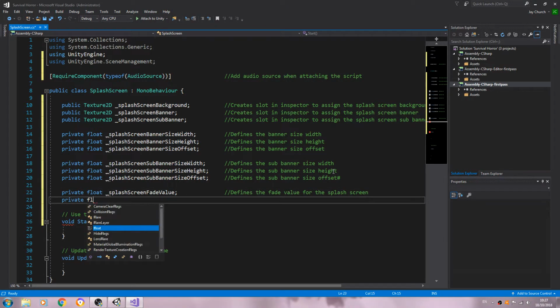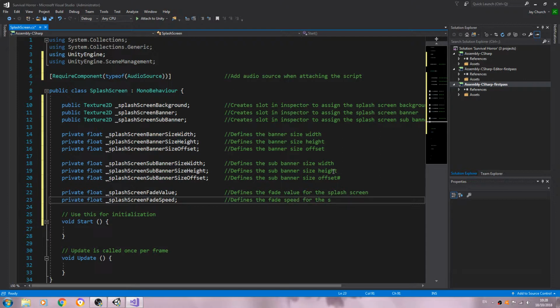And private float _splashScreenFadeSpeed. Close the line off, and into the comments: defines the fade speed for the splash screen.